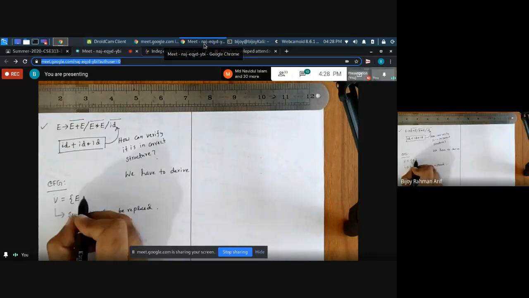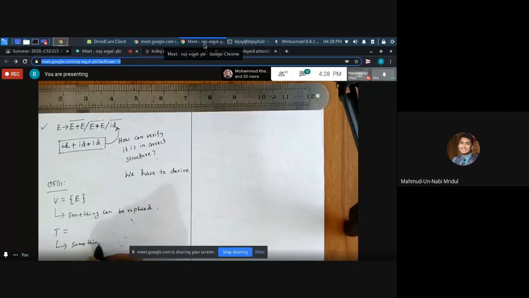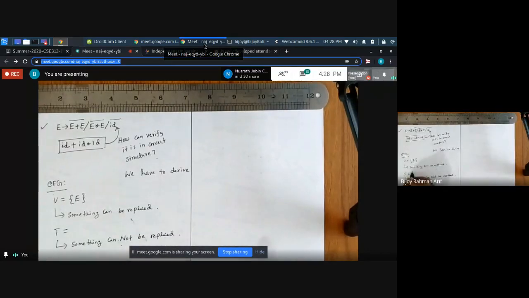No. Terminals means something that cannot be replaced. So what are terminals?